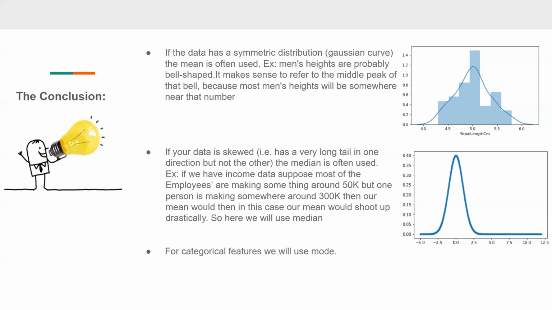Then in that particular scenario we use median, because of that one value of 3 lakh rupees our mean would shoot up, right? So in this particular scenario we will use median, and for the categorical features we use mode.